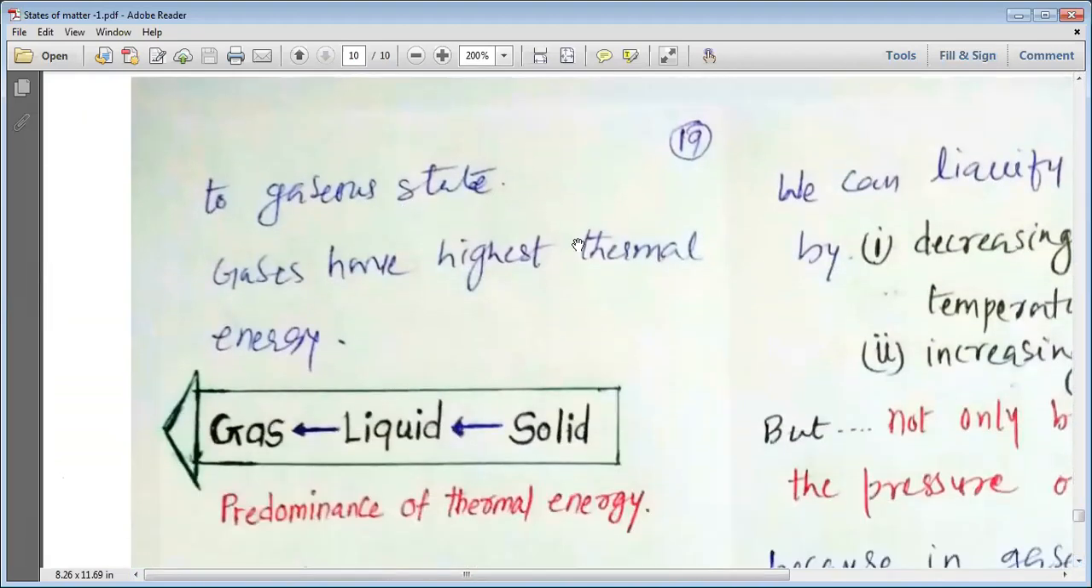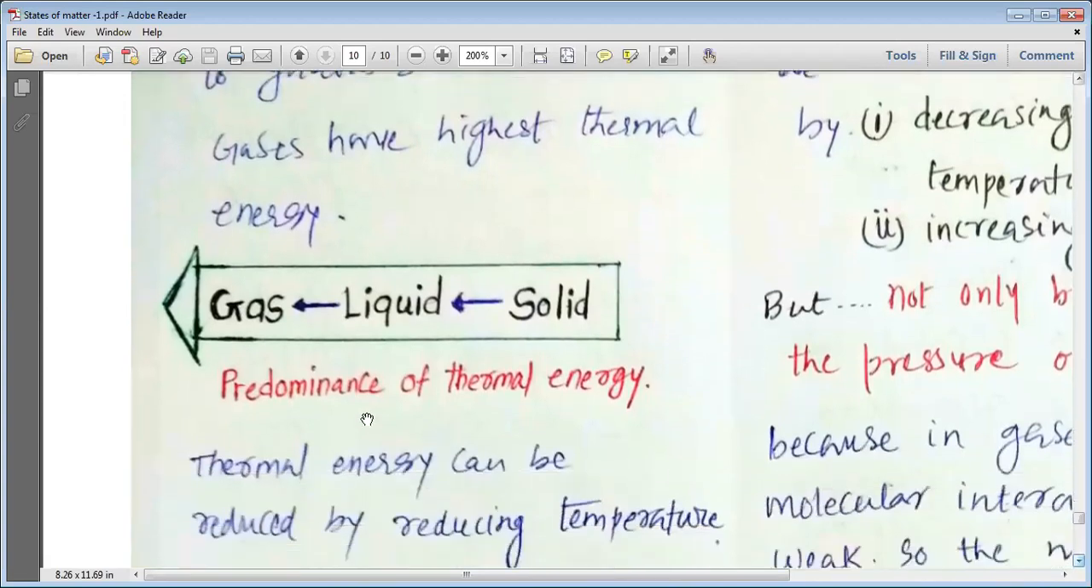It is very obvious, my dear students, that as the intermolecular forces decrease, thermal energy increases. In other words, we can say that as thermal energy increases, motion of particles becomes faster. As the motion of particles becomes faster, we move from solid state to the liquid state to the gaseous state. So this is how we can understand the predominance of thermal energy.